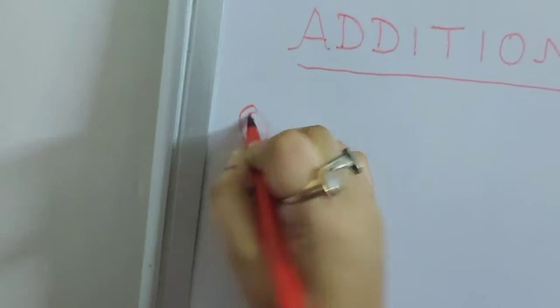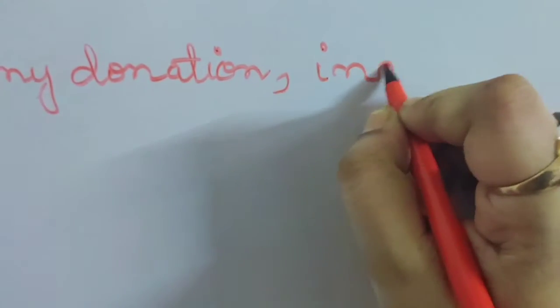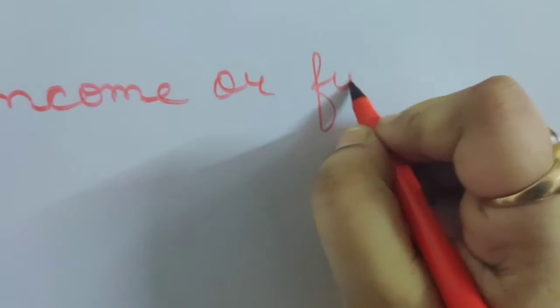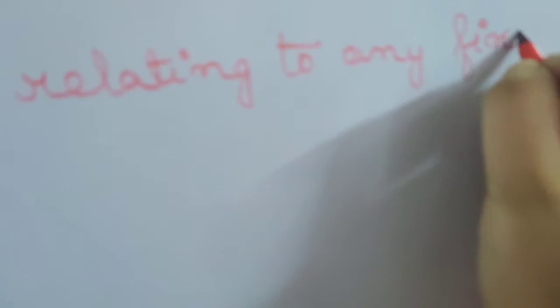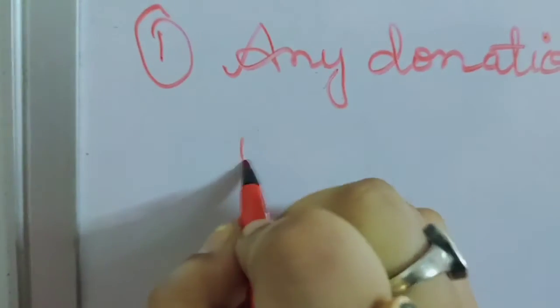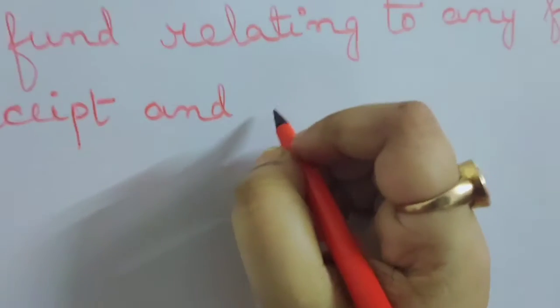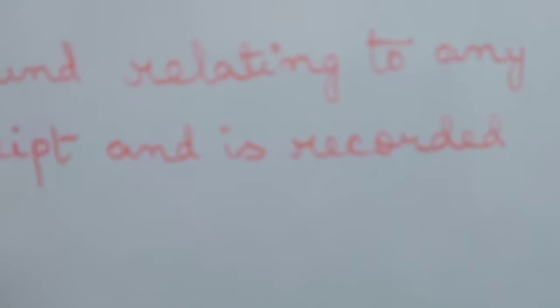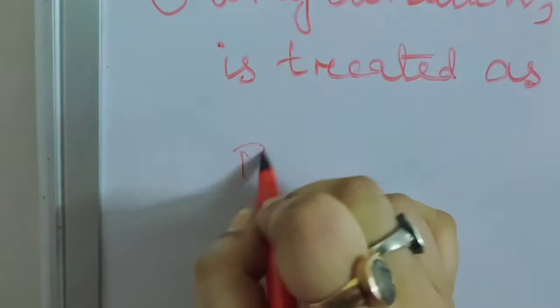The additional information is, see, any donation, income or fund relating to any fixed asset is treated as capital receipt and is recorded in closing balance sheet.